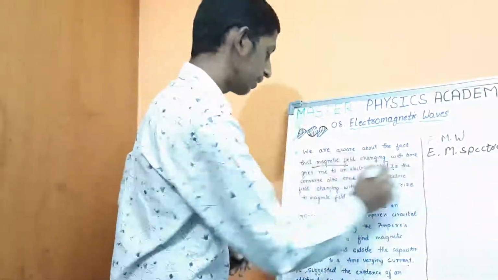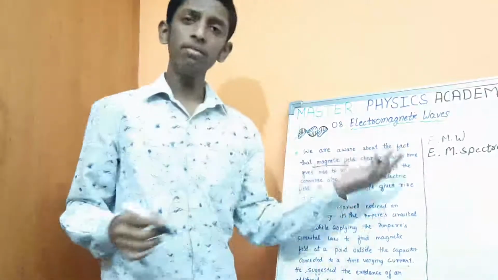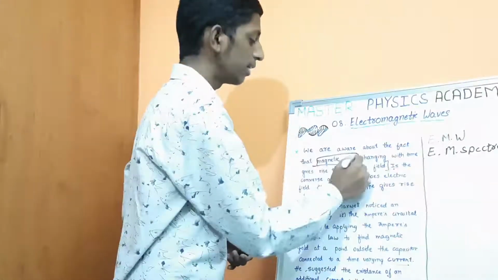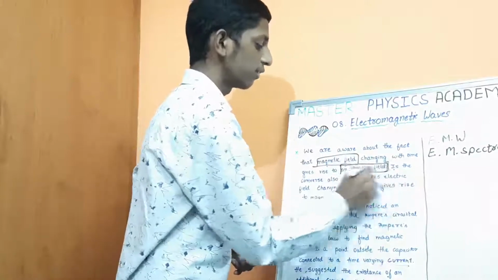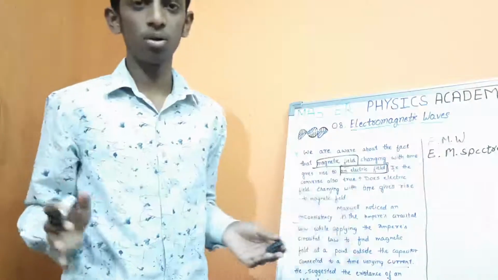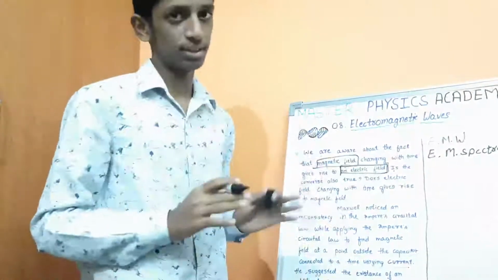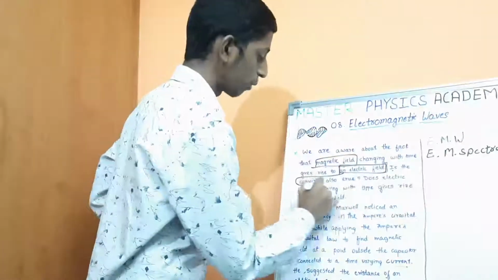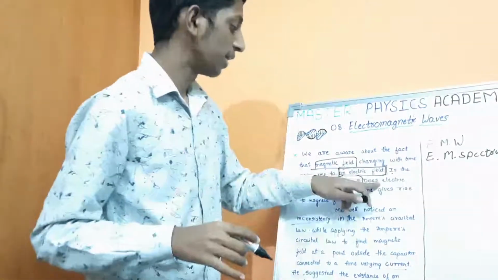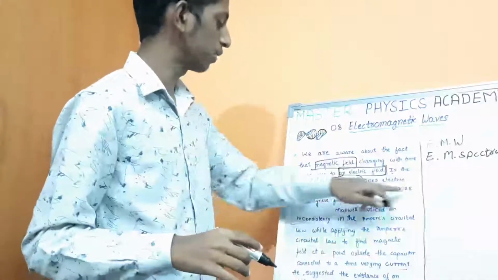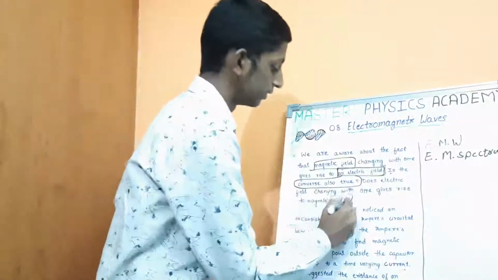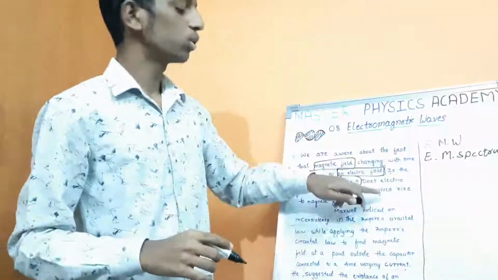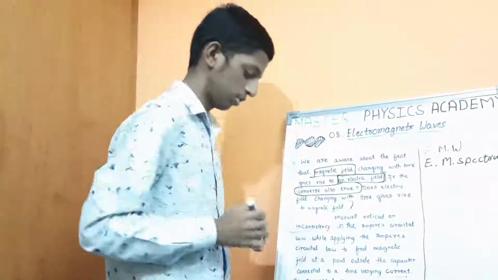Is the converse also true? Can we produce a magnetic field from a changing electric field? We don't know yet. Does an electric field changing with time give rise to a magnetic field? This is a question mark. We have to study this in this chapter.